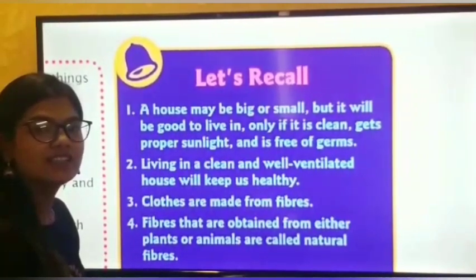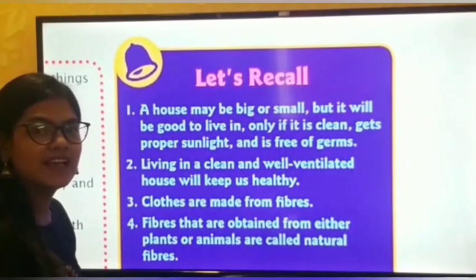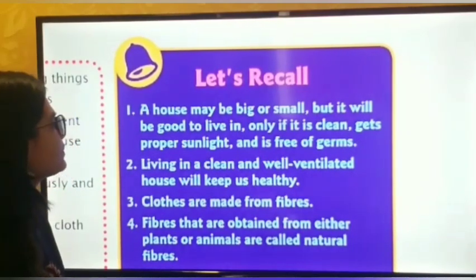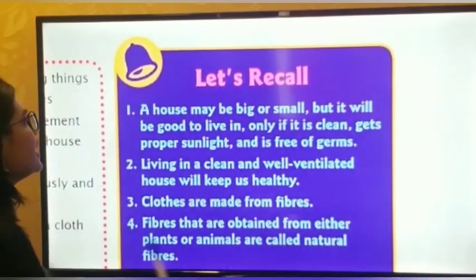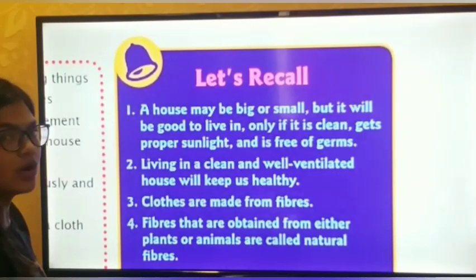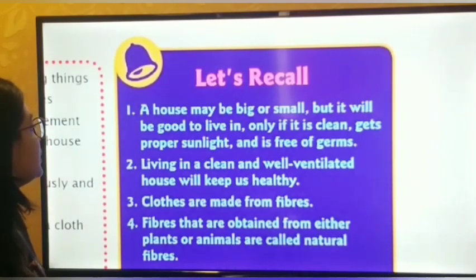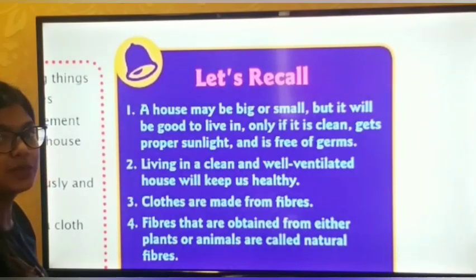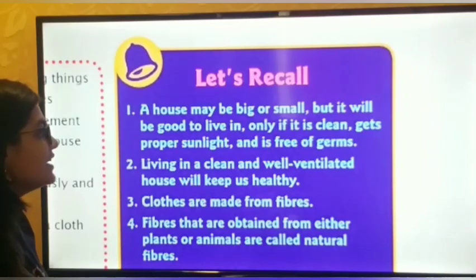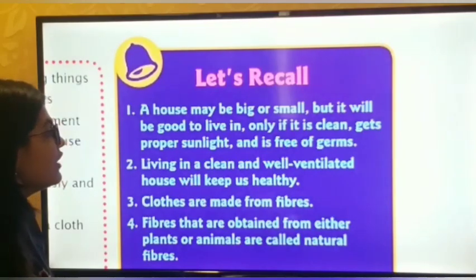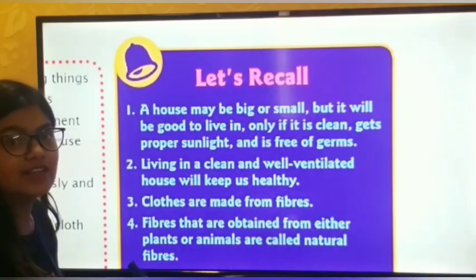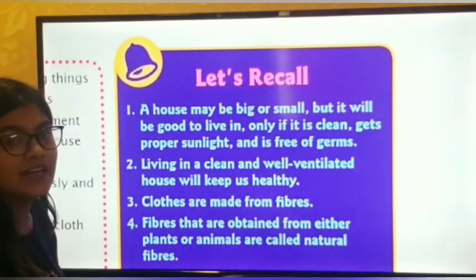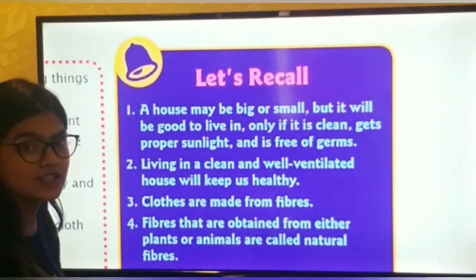Okay, now we will see the summary of the chapter, that is, let us recall. We will recall the whole chapter one by one. So what is the first point? A house may be big or small, but it will be good to live in only if it is clean and gets proper sunlight and is free from germs. So our house should be clean and it should get proper sunlight. The sunlight will kill the germs.